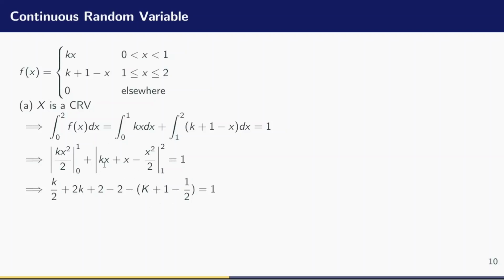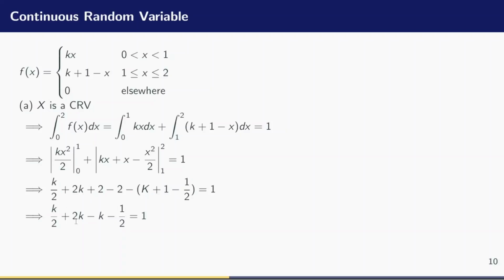So when I plug in 1, I have k plus 1 minus x squared divided by 2. So 1 squared is 1 divided by 2. I have half. So that is why I have 1, because I plug in 1. So let me evaluate everything else and then see how I'm going to solve. This 2 minus 2 vanishes. So the next step now, this 2 has vanished and I open out the bracket. Before I open out the bracket, 1 minus half is half. So I have k plus half left here and the negative distributes and gives me negative k minus half.